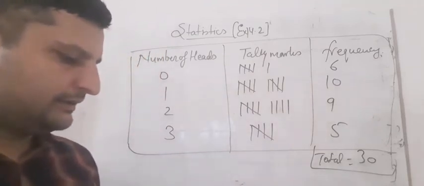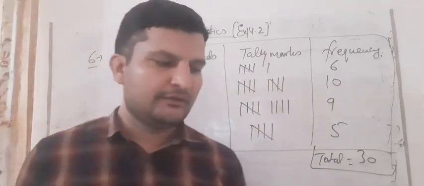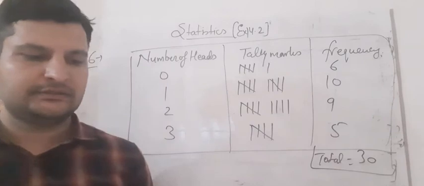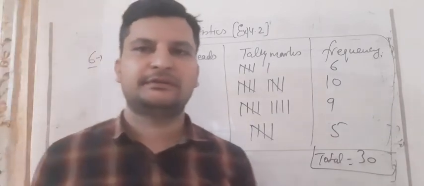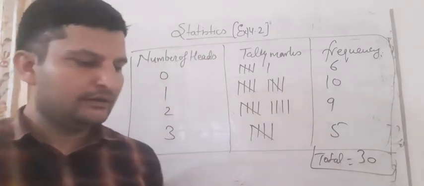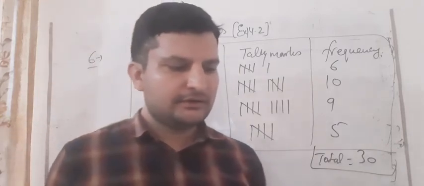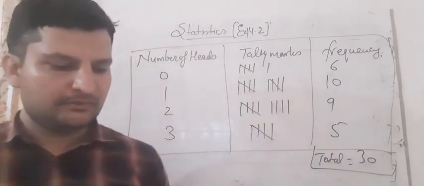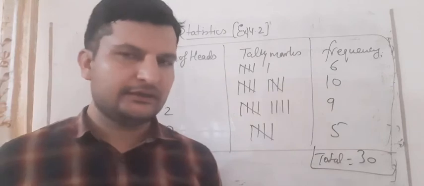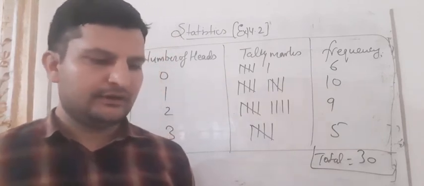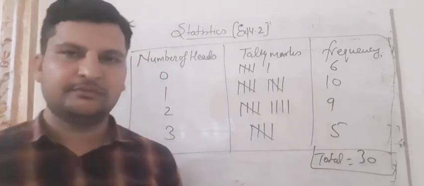Now we will do the next question, question number 7. The value of pi up to 50 decimal places is given below. The value of pi up to 50 decimal places is given to you. Make a frequency distribution of the digits from 0 to 9 after the decimal point. And what are the most and the least frequently occurring digits? So we have to make a table like this.